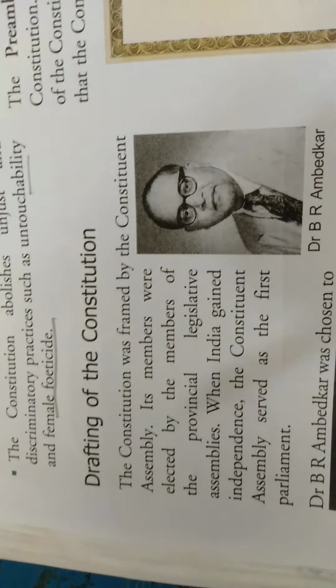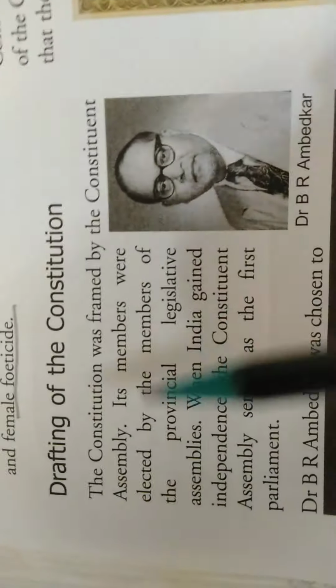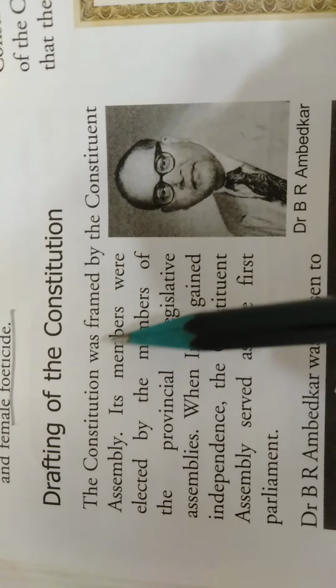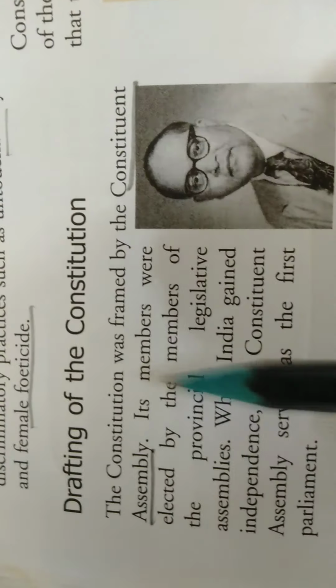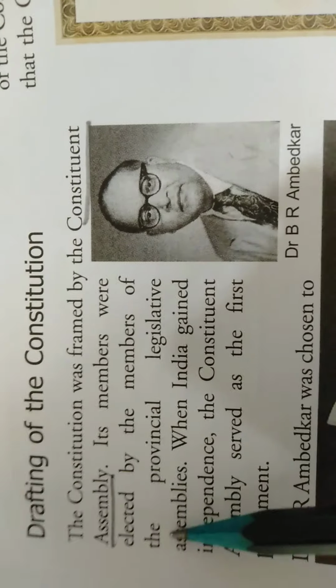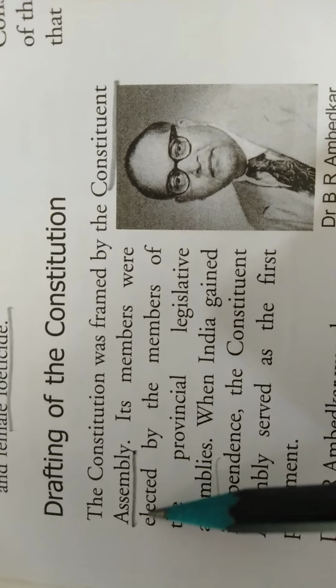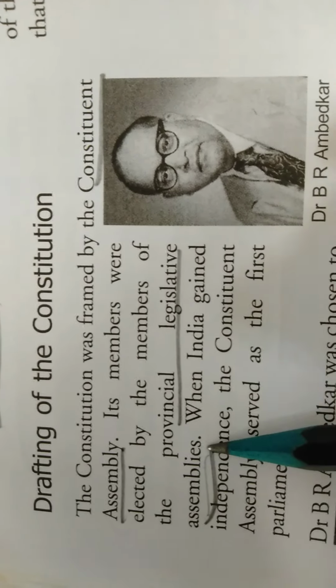Next topic is drafting of the constitution, how the Indian constitution was made. The constitution was framed by the Constituent Assembly. So who made the Indian constitution? It was the body known as Constituent Assembly. Its members were elected by the members of the Provincial Legislative Assemblies. So the members of the Constituent Assembly were the members who were elected by the Provincial Legislative Assemblies.